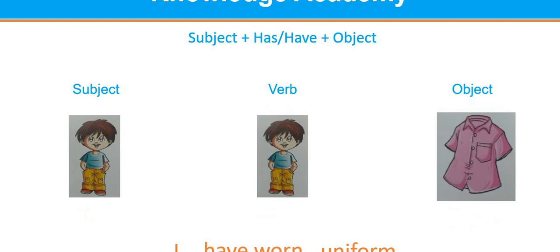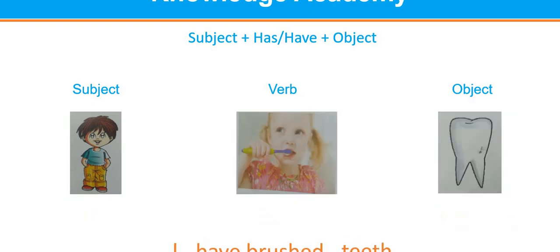The next is here I is subject, wear is verb and uniform is object. So will the sentence I have worn uniform. The next is here I is subject, brush is verb and teeth is object. So will the sentence I have brushed teeth.